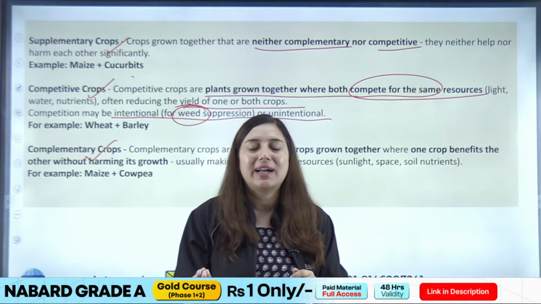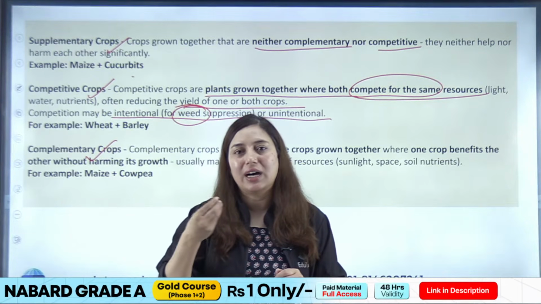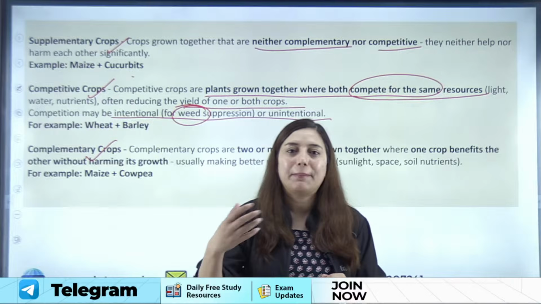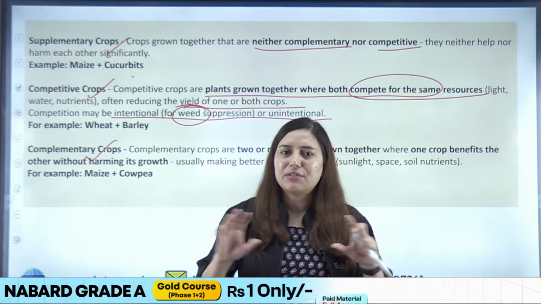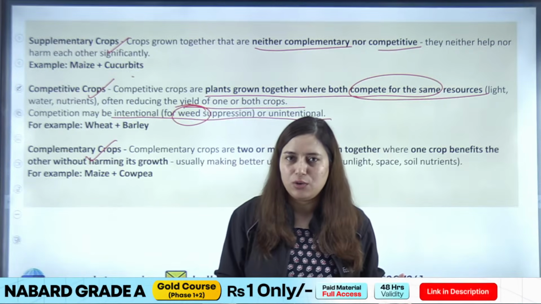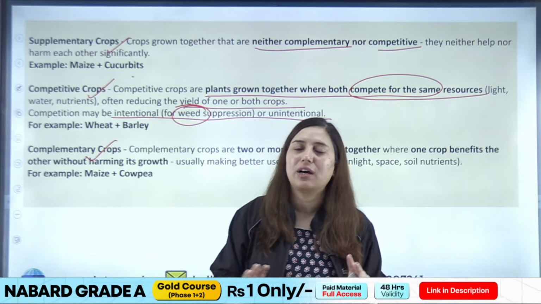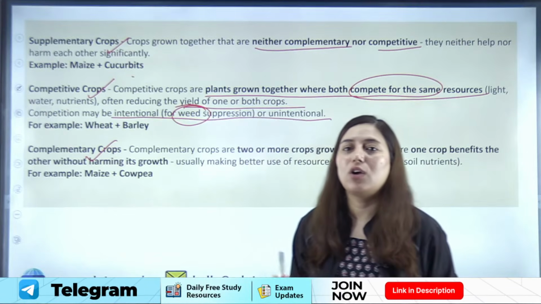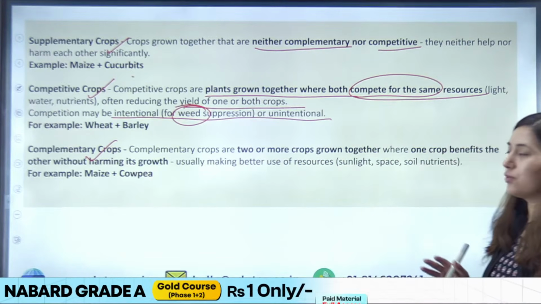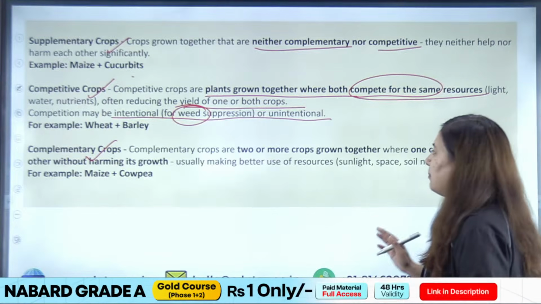So what is a weed plant? A weed plant is the unwanted plant in the field, because apart from your main crop that is there in the field, you will see several other types of plants growing in the field. Such plants which are not required by the farmer are called weed plants.